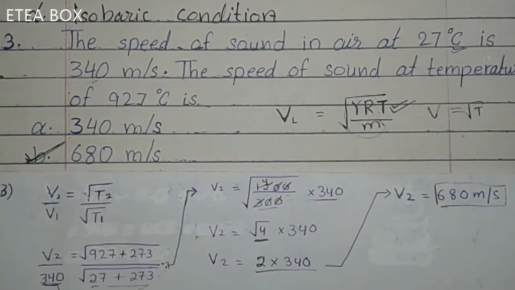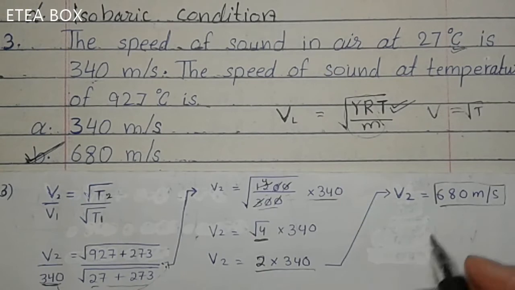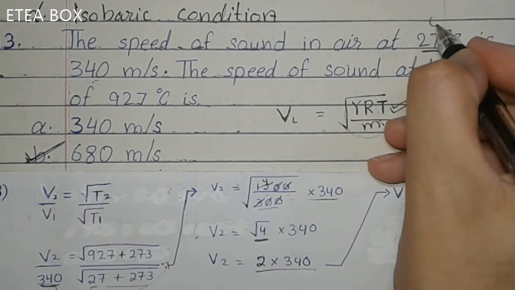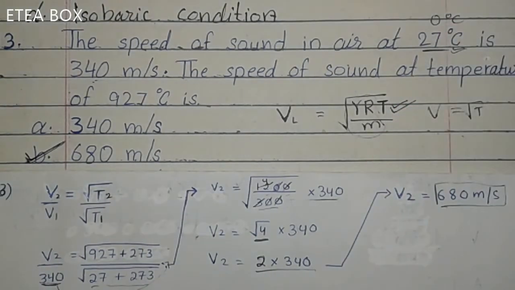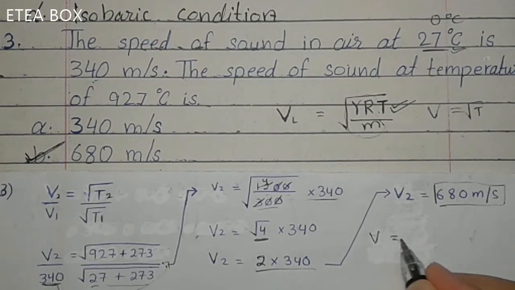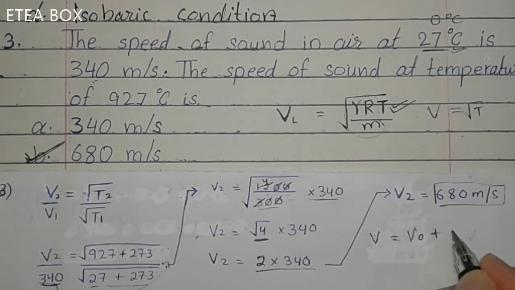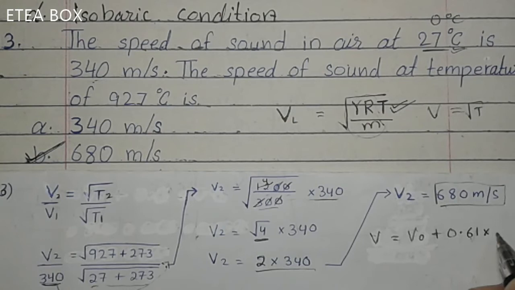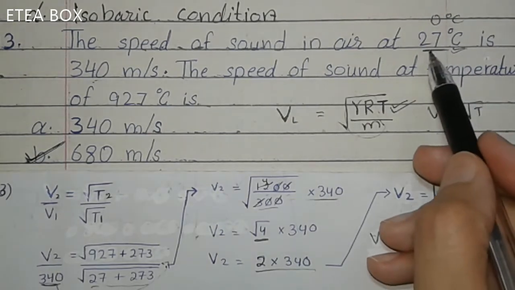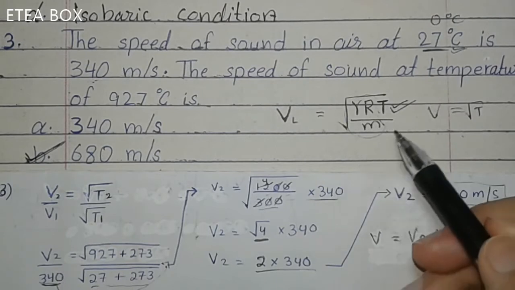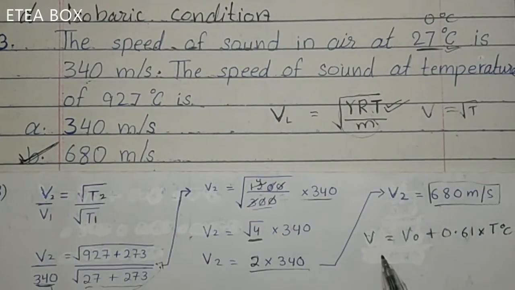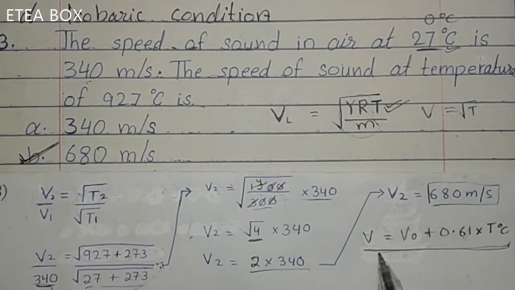Option B is correct. Now keep one thing in your mind: if this was 0 degree C, then use V is equal to V original plus 0.61 multiplied by temperature in degree C. If this V1 is at 0 degree C, then you should use this formula. This is a short formula.